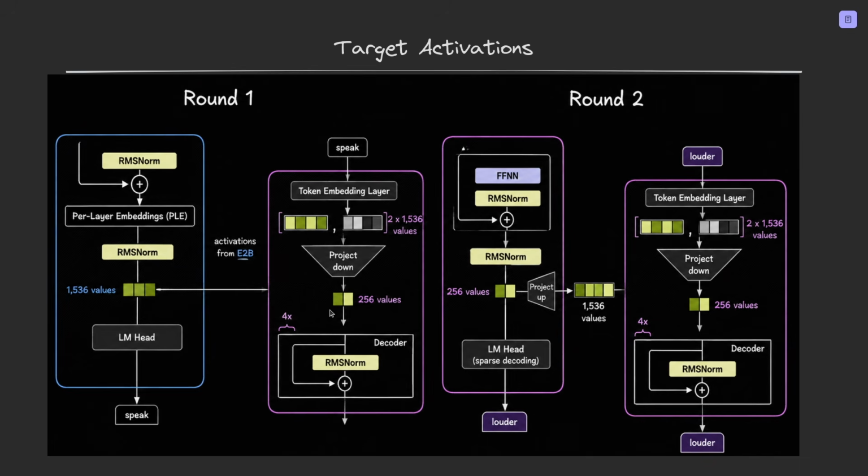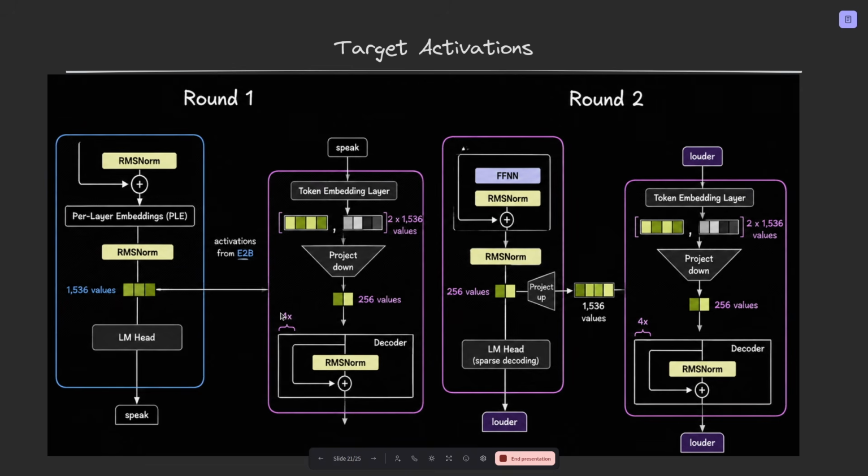Now, think about what it means. The draft model knows not just what the last token was, it knows what the target model was thinking when it produced that token. It has context about the full process state of the larger model, compressed and injected right at the start. And this is all just in round one. And this is multiplied by 4 because we are predicting 4 tokens into the future. Like in our example, we predicted the 4 and the pen was wrong, and then we deleted the period and so on. That's why there's 4 here.